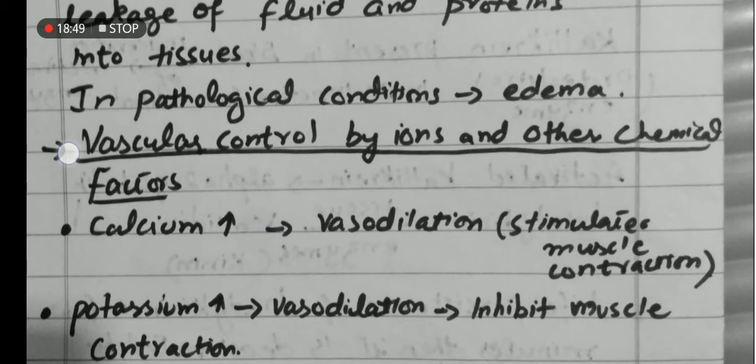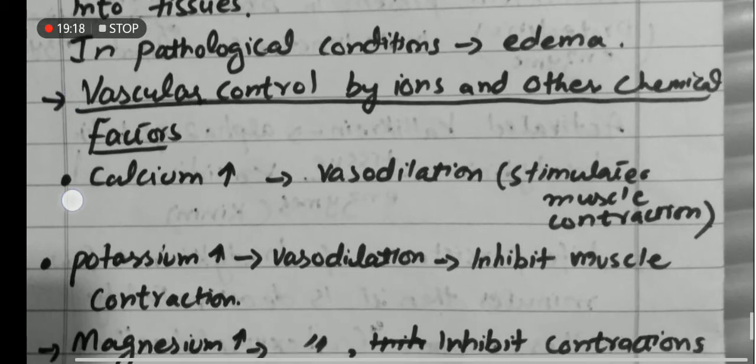When it binds with troponin C, there will be a configurational change in the actin filament, and active sites on the actin filaments are exposed, and myosin heads get attached to the actin filament, and muscle contraction occurs.